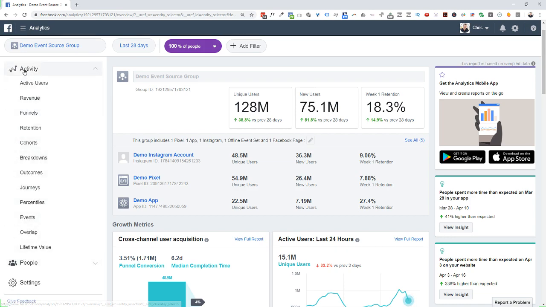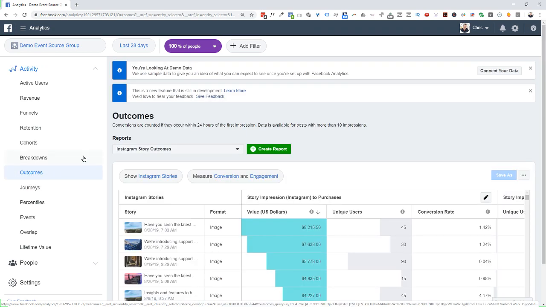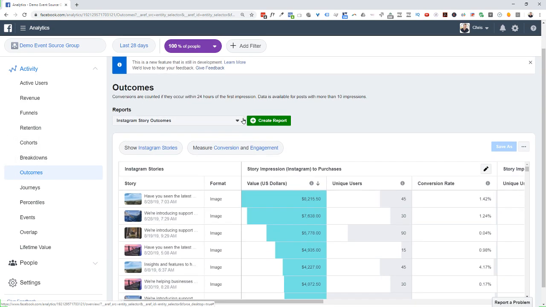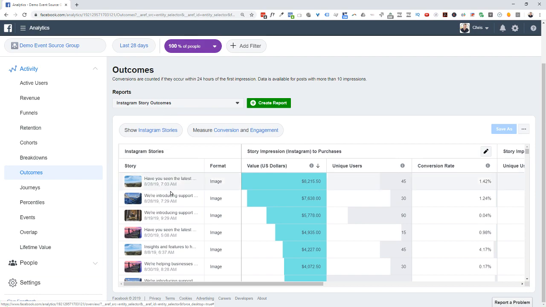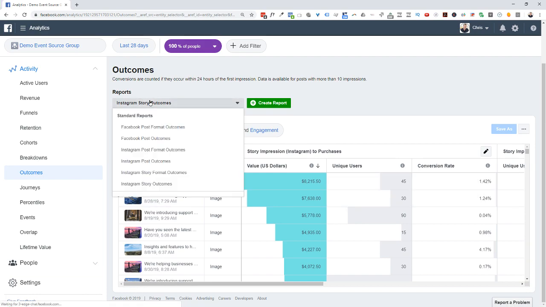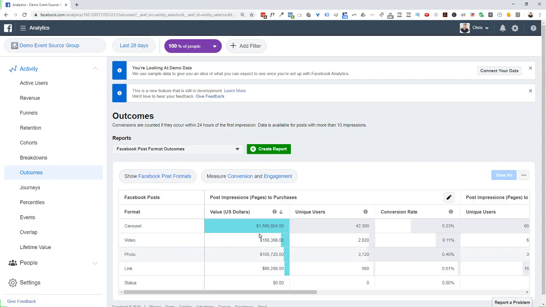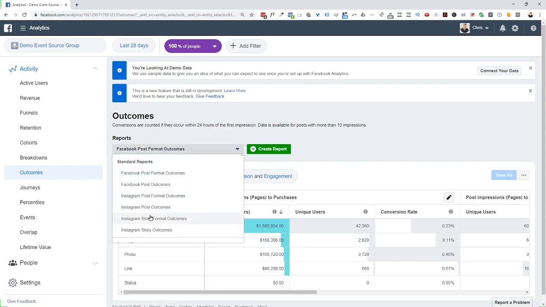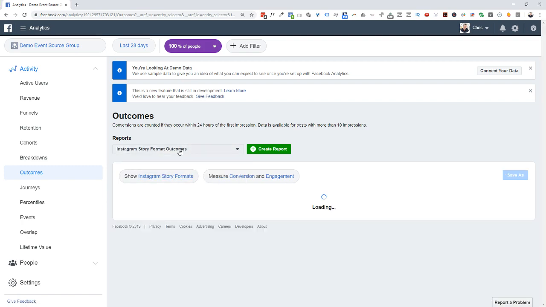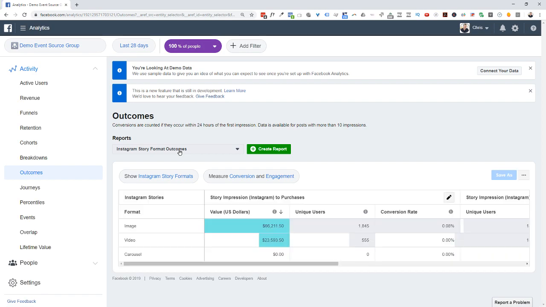But one thing that was interesting in here is outcomes. So our outcomes report, I think, is really interesting. Now, for those of you especially, and we don't, but this would be, man, I would love this. If we're doing Instagram stuff, look at this. Facebook posts, I can click on this, create a report, and it'll show me the Facebook posts that are coming through, the different formats, and then what the results of those are. Or as you saw by default, Instagram posts, Instagram stories, Instagram story formats. So we can see that and get an idea of what are the different formats of Instagram stories and which ones are creating which result.